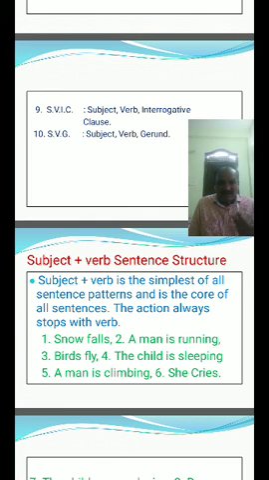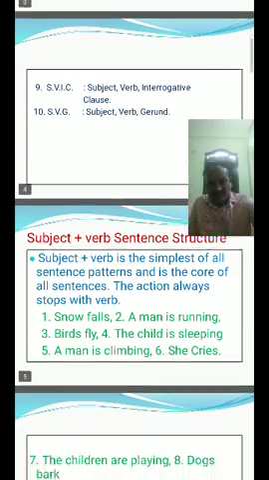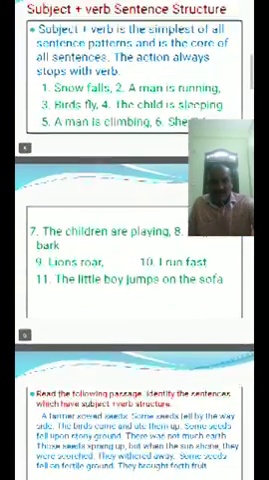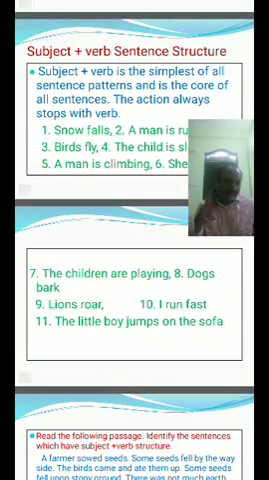A man is running. Birds fly. The child is sleeping. A man is climbing. She cries. The children are playing. Dogs bark. Lions roar. I run fast. The little boy jumps on the sofa.